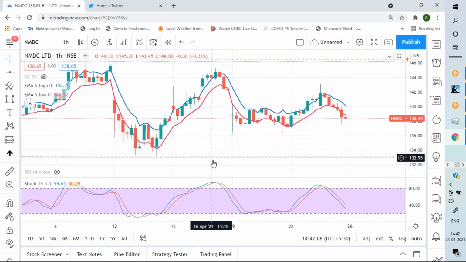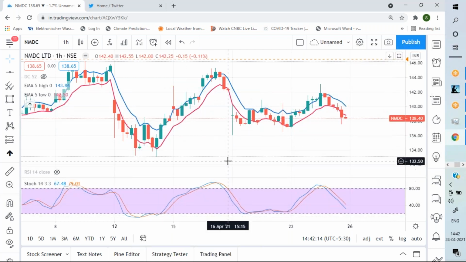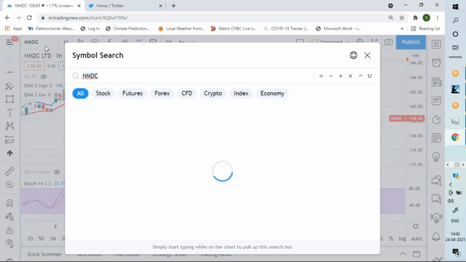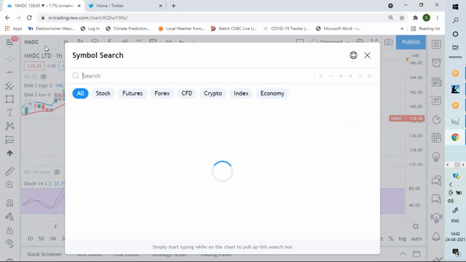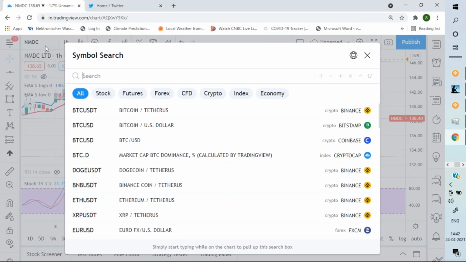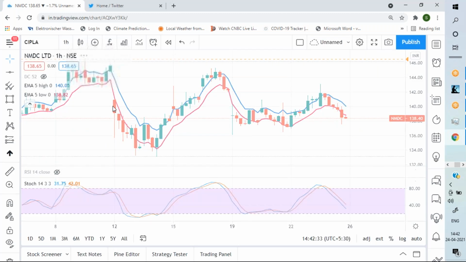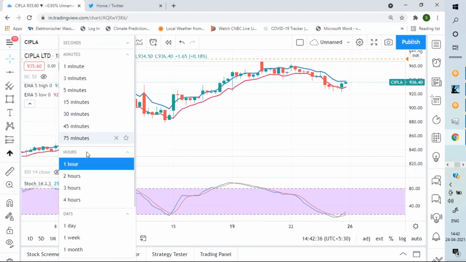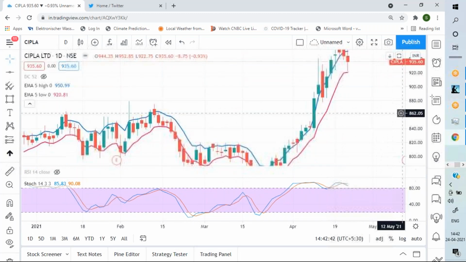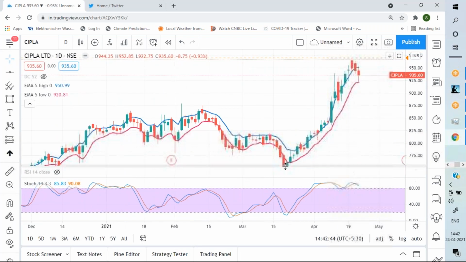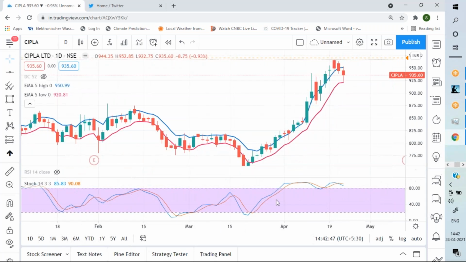And had there been no RSI, I would have loved to use this. See, let me look at any daily chart, Adani, or instead of Adani, what can I use? Maybe Cipla, daily chart Cipla. 14, 3, 3.